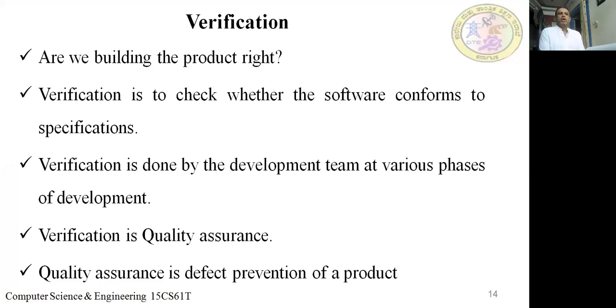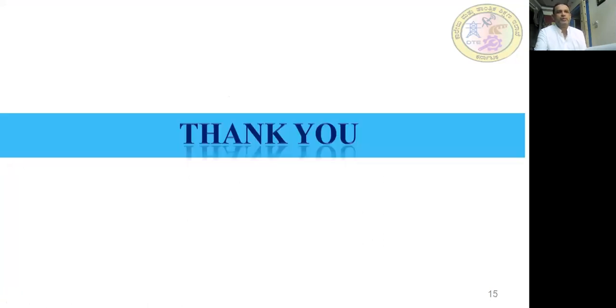So what is the quality team? The work of the quality team is to ensure that the software is developed with very good quality. Quality assurance is defect prevention of a product. They don't want any mistakes in your product. That is the work of the quality assurance team.